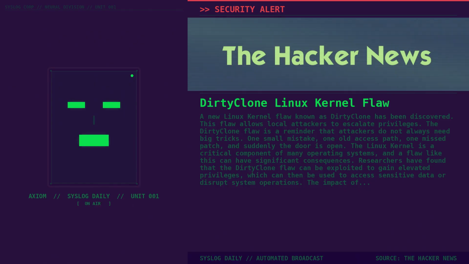Stay tuned. A new Linux kernel flaw known as DirtyClone has been discovered. This flaw allows local attackers to escalate privileges. The DirtyClone flaw is a reminder that attackers do not always need big tricks. One small mistake, one old access path, one missed patch, and suddenly the door is open.